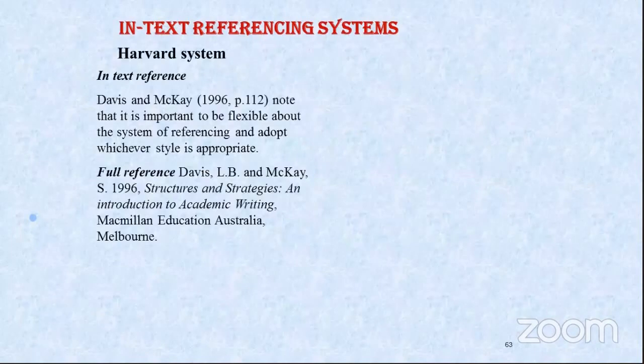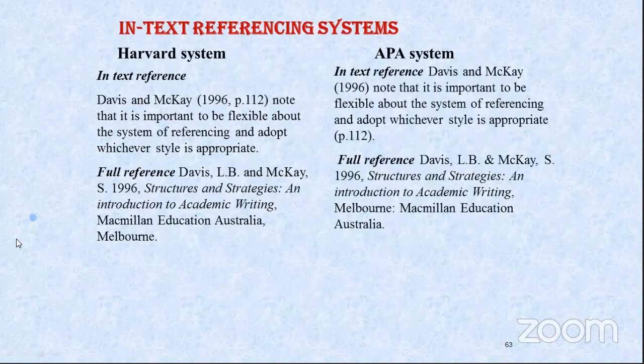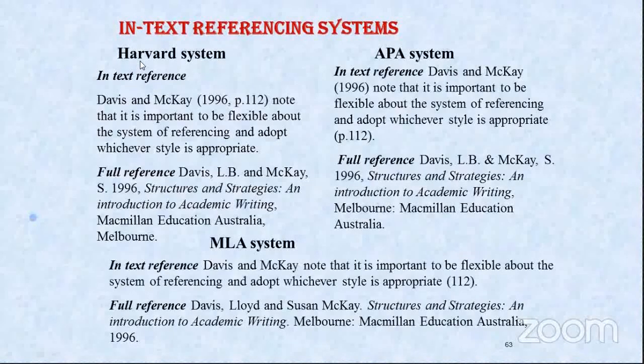There are different types of referencing which you can mention in your review of literature when you are writing. You can have Harvard style, you can have APA style, but I think that will be covered in the session where you are writing the report. So I'm not taking it in detail. I'm just telling you the different styles of writing references after your review of literature. MLA system you have, Harvard system, APA style, all these different styles you have.